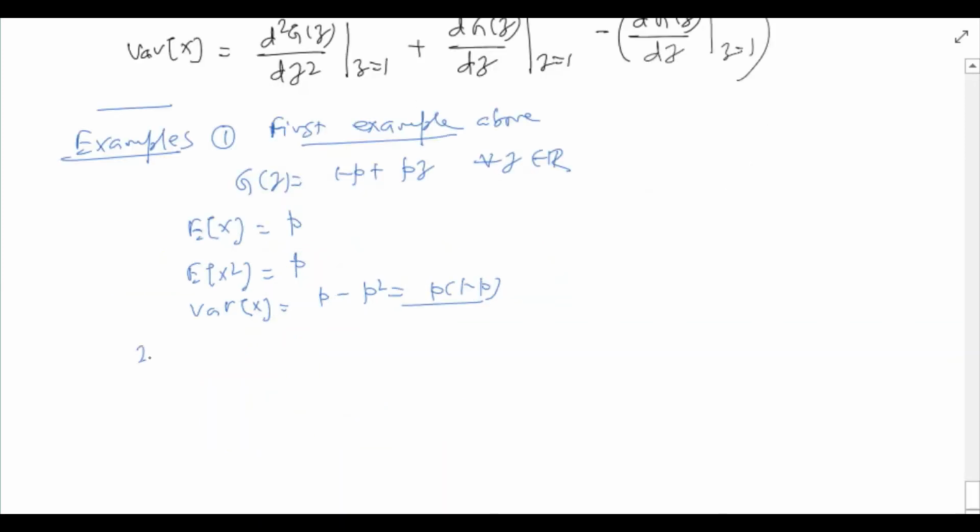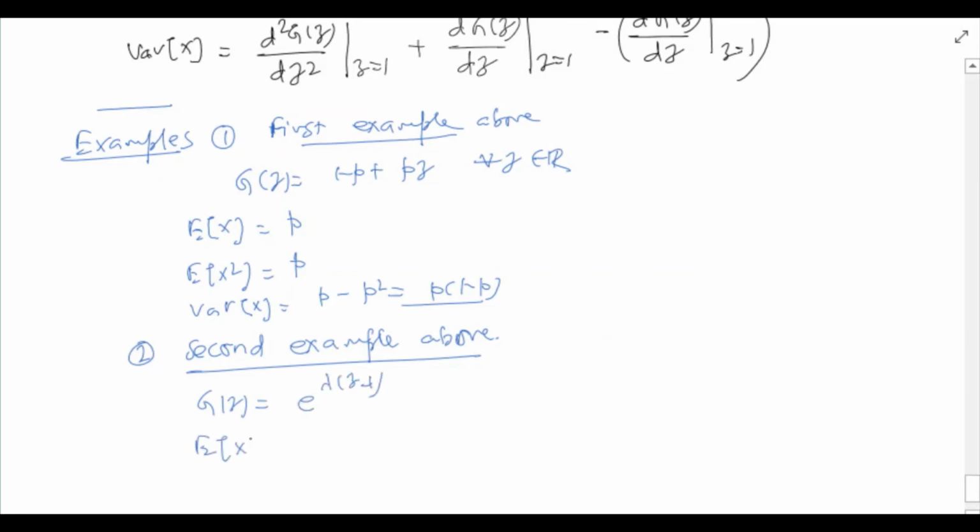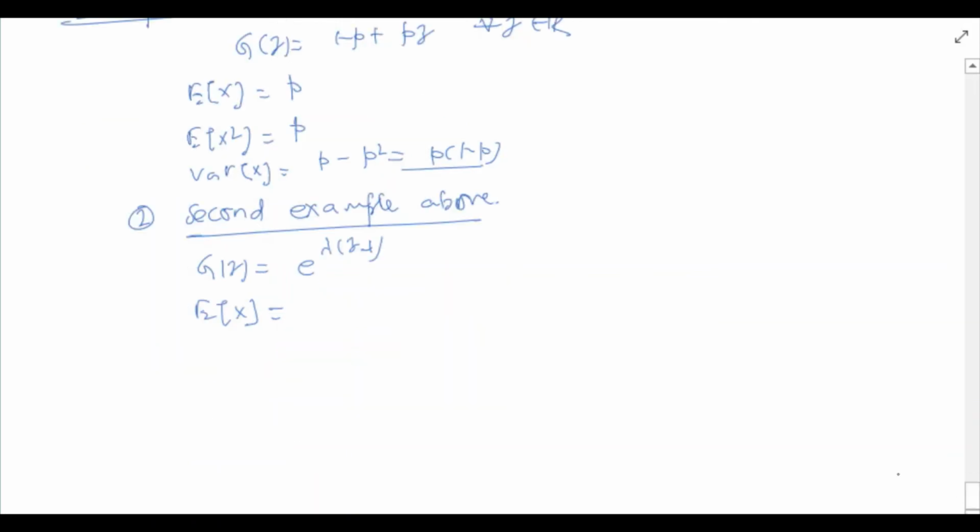Let's now see the second example above. Recall that in this example, the PGF was e raised to lambda times (z minus 1). So the expectation of the random variable X can be computed as the derivative of G(z) evaluated at z equal to 1. Its derivative is lambda times e raised to lambda (z minus 1). When evaluated at 1, we simply get lambda.